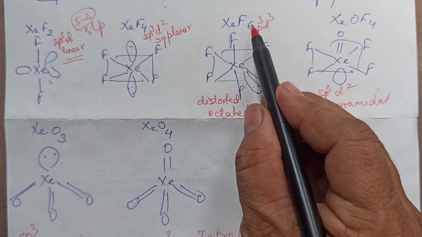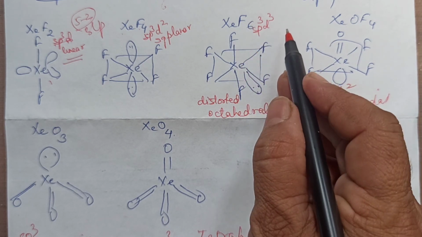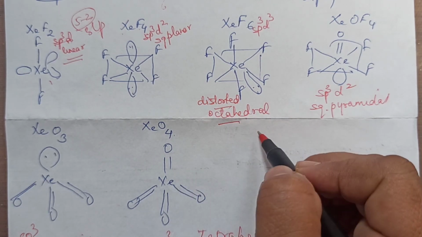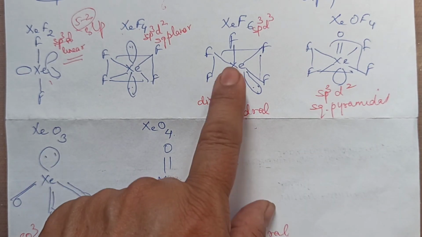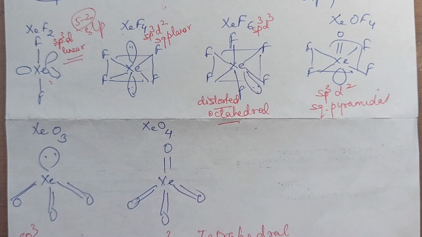This one, 8 plus 6, 14 by 2, 7 means sp3d3, 1 lone pair. So we don't draw actually pentagonal, we will just write distorted octahedral. You will show xenon and 6 fluorine as in octahedral, and 1 lone pair you will draw.